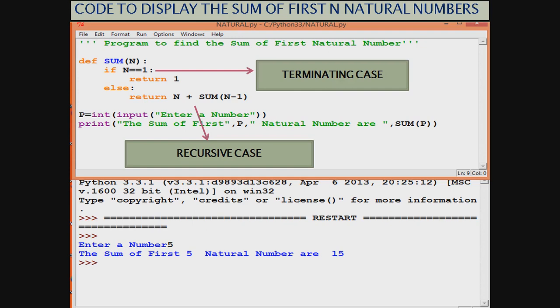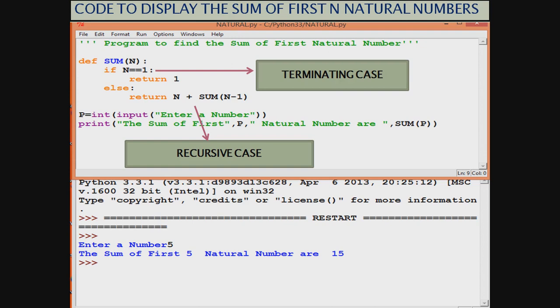Now, if a value is passed to p, then that value will reach n. If the value is 1, we would return 1. Then the answer would be: sum of first 1 natural number is 1. But if I give some other value, say 5, it is going to give back our answer.